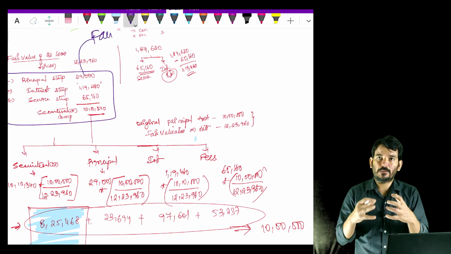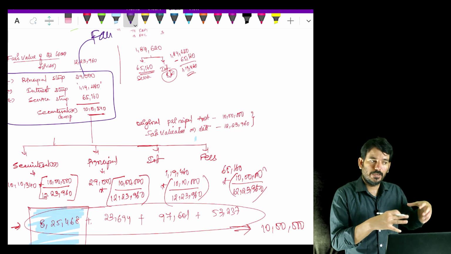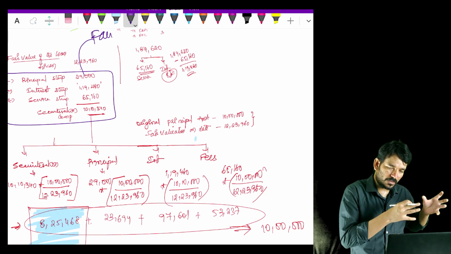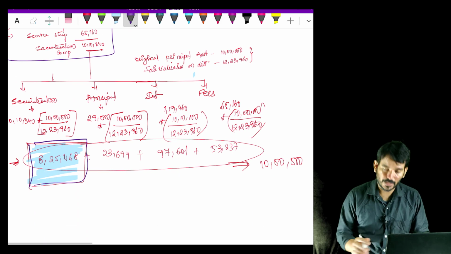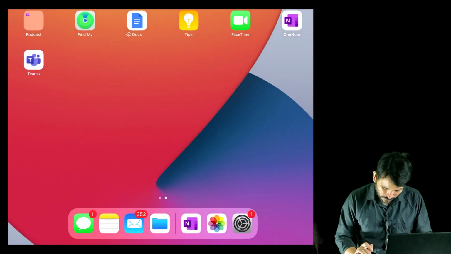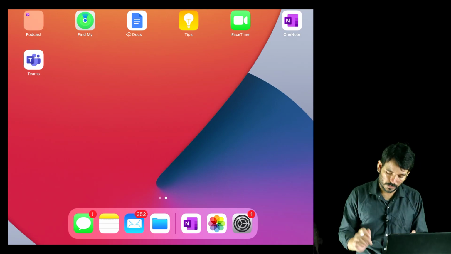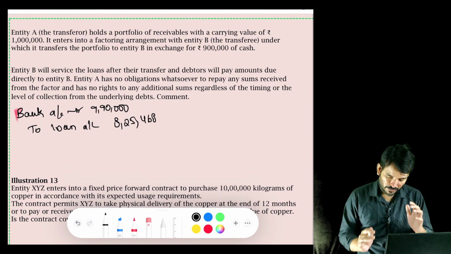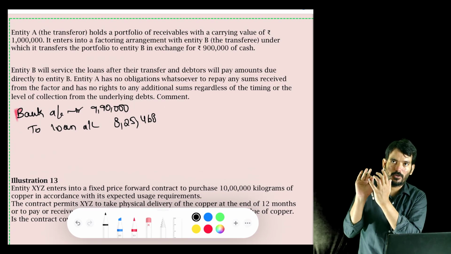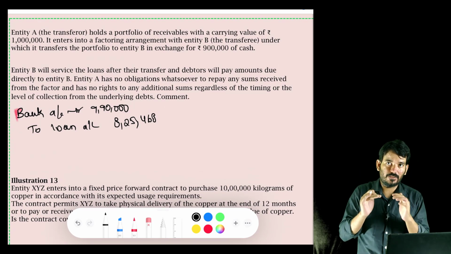But what difference does fair value make? In our books of accounts it is 10 lakh, right? Out of the 10 lakh, which portion is going out? This portion is going out. That is the reason why we have calculated the proportionate portion, because we wanted to de-recognize from our books of accounts. So we will write 8,25,465. That is the principal portion which is going out, which means the remaining amount is still with us only.